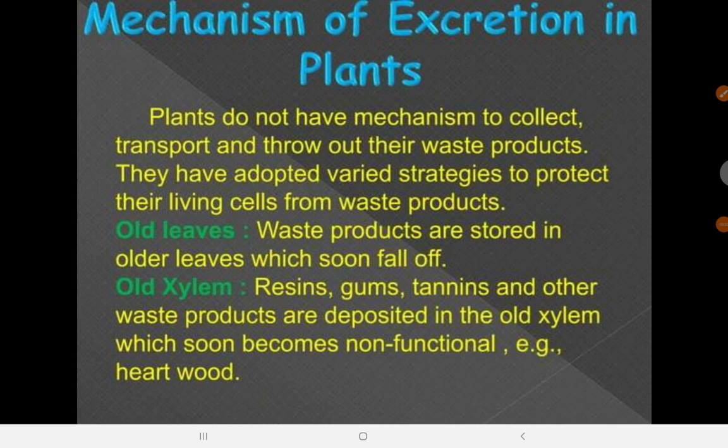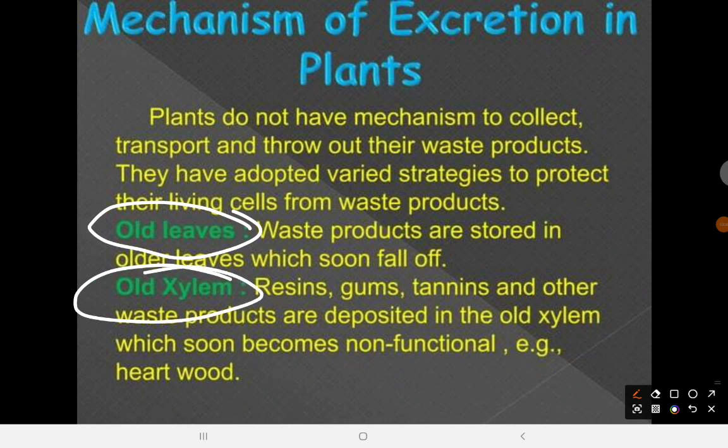Now, what is the mechanism of excretion in plants? How does this excretion actually take place? Plants do not have a mechanism to collect, transport, and throw out their waste products, but they have adopted varied strategies to protect their living cells from waste products. They use old leaves and old xylems.